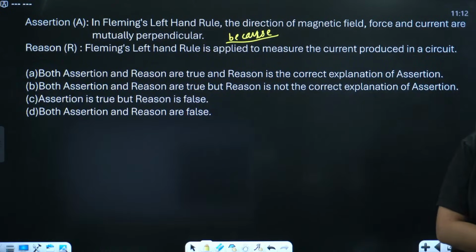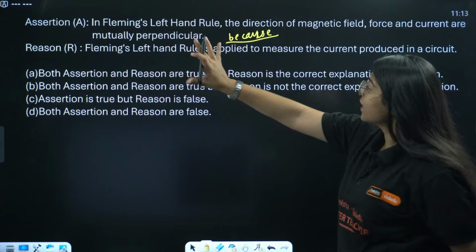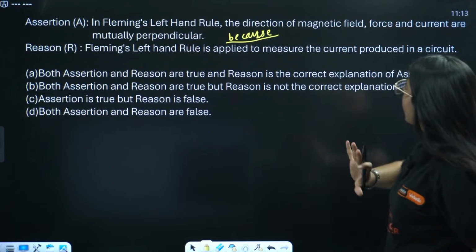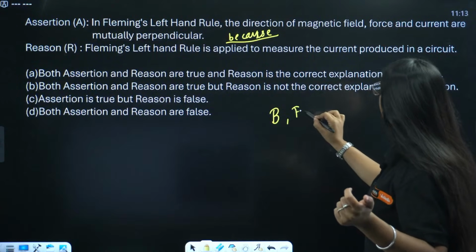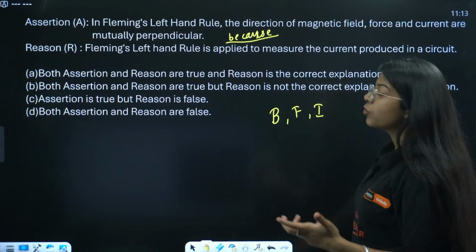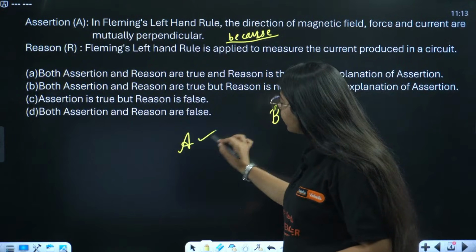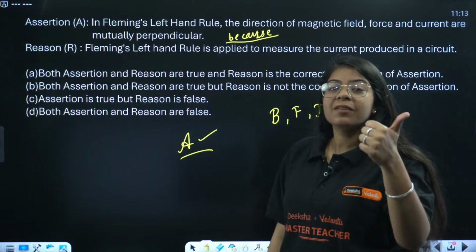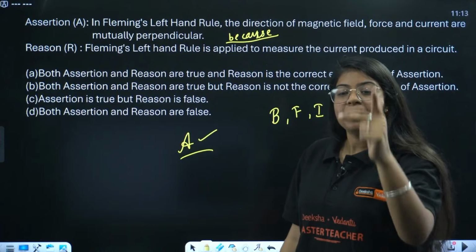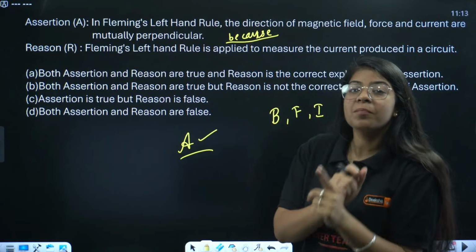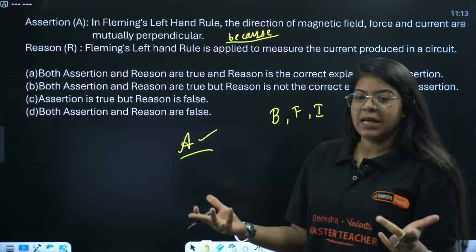Okay, let us see what the actual answer is. The assertion is saying, in Fleming's left hand rule, the direction of magnetic field, force and current are mutually perpendicular. So the assertion is true, right? We know that the magnetic field is given by my index finger, current by my middle finger, and the thumb gives the direction of force. So they are mutually perpendicular to each other. That is right.